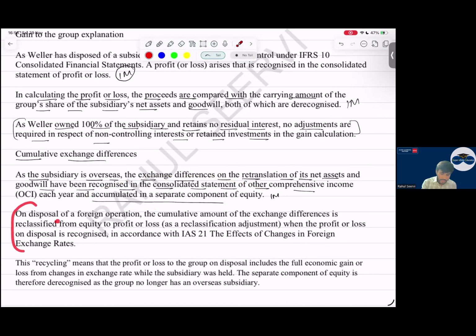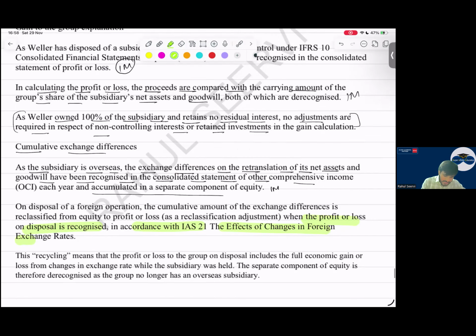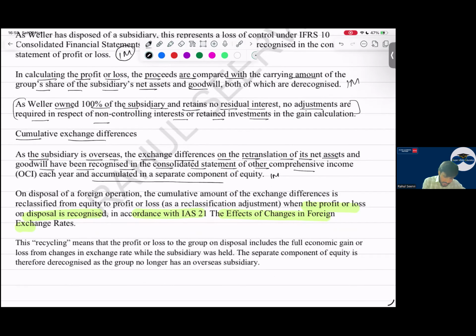So on disposal of a foreign operation, the cumulative amount of the exchange difference is reclassified from equity to profit and loss as a reclassification adjustment when the profit or loss on disposal is recognized, in accordance with IAS 21. Simple. If you have written till here also, enough. This last item, let us read it. Even though you have written 1 mark, done. 4 and 2 marks calculation, enough.